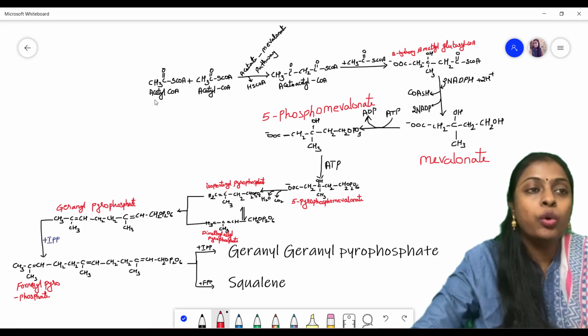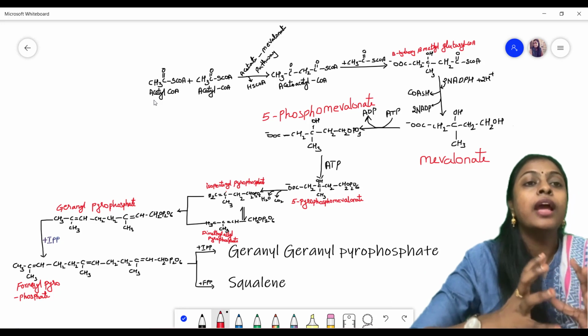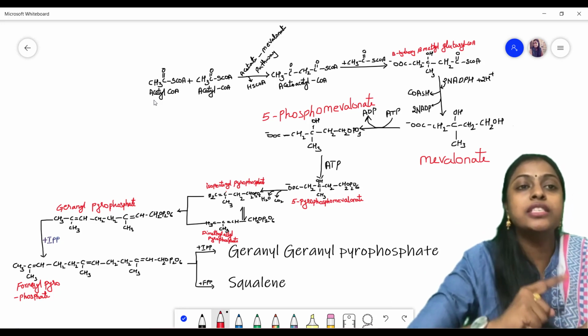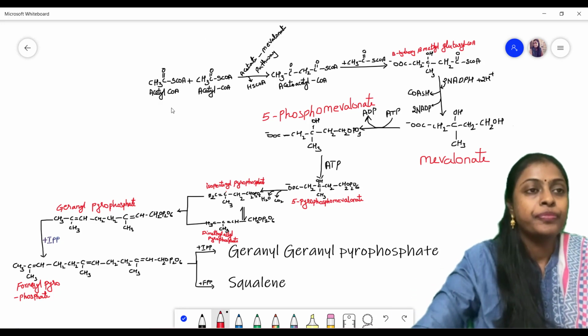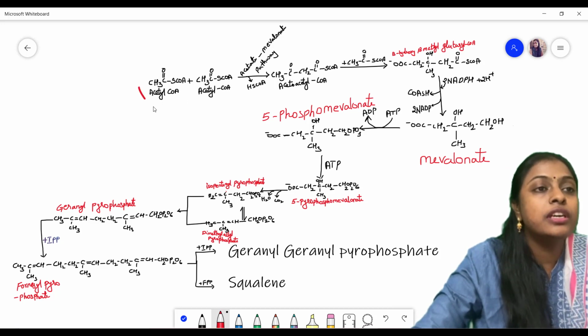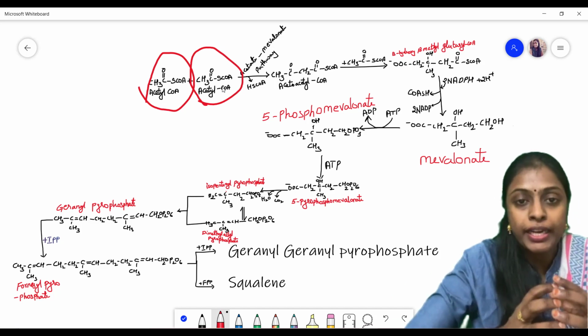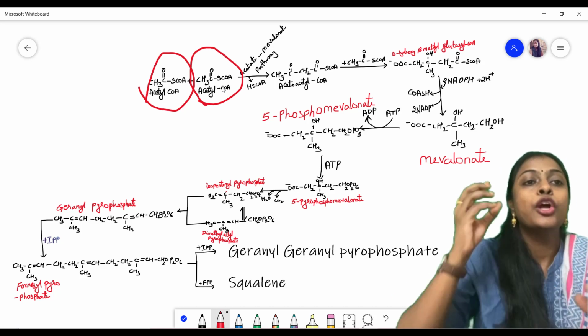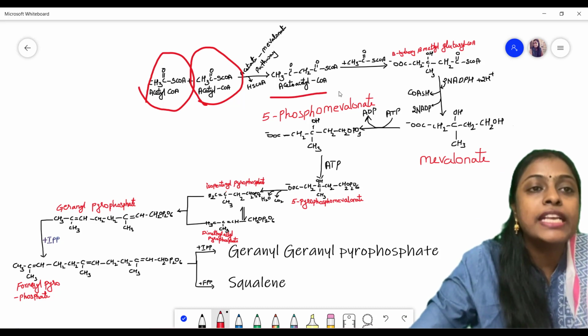Two acetyl-CoA will combine and condense to form acetoacetyl-CoA. That means if you see here, this is acetyl-CoA, isn't it? And this one also acetyl-CoA. They both will get combined and condensed to form acetoacetyl-CoA.